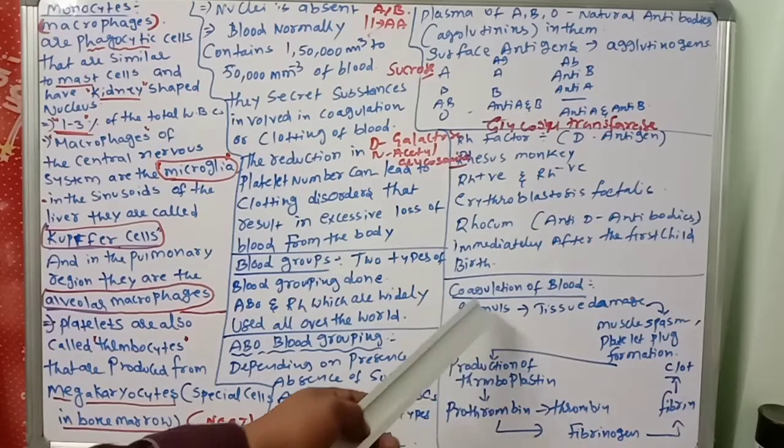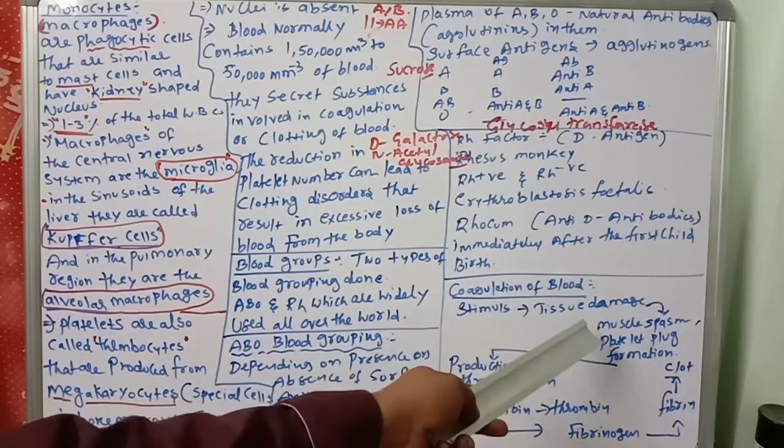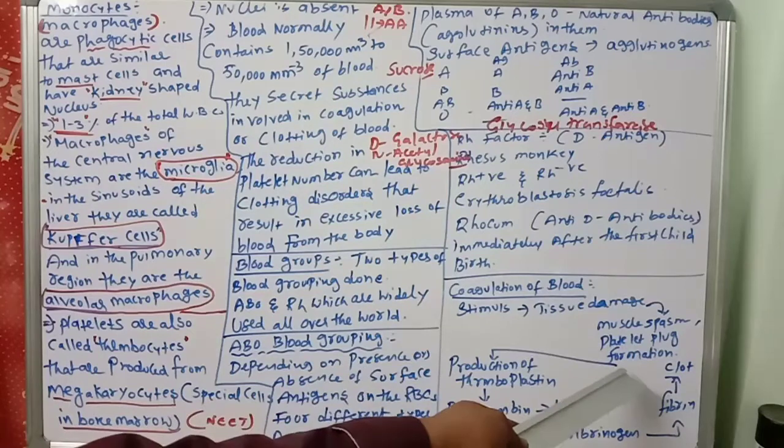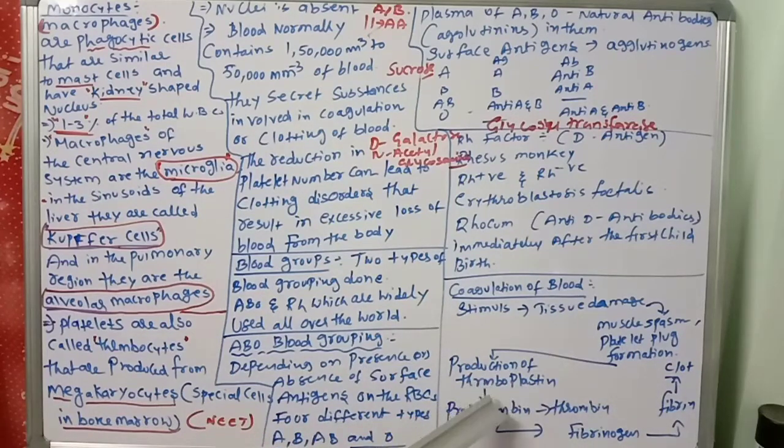So like that, coagulation of blood: stimulus, tissue damage, muscle spasms, platelet plug formation, production of thromboplastin. Thromboplastin converts prothrombin to thrombin. This thrombin converts fibrinogen to fibrin. Fibrin is helpful for the clotting of the blood.